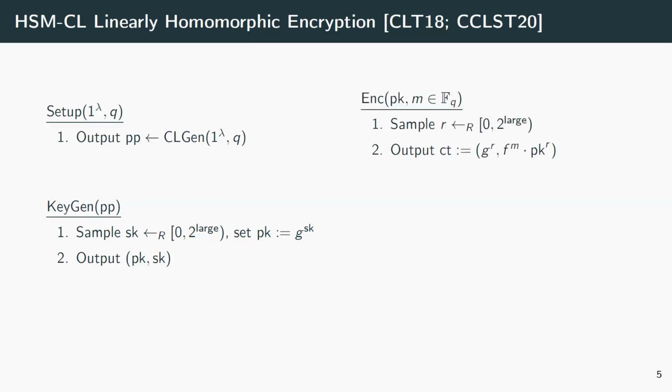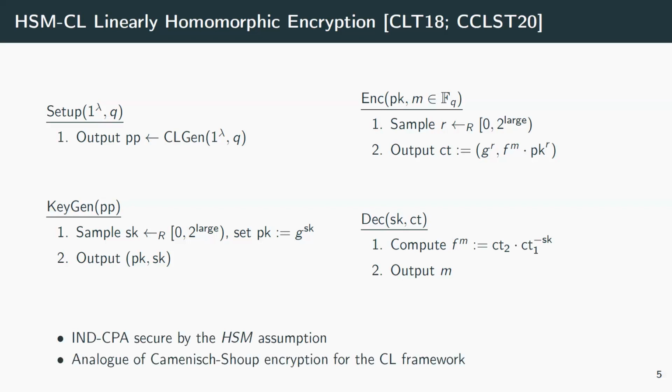Now, encryption looks very similar to El Gamal, where we sample some randomness, have g^r, and then hide the message with the public key to the r. But here we have the message in the exponent of F. So that means, first of all, it's linearly homomorphic. If we multiply ciphertexts, we sum up the messages. And since the DLOG is easy, we are not restricted to small messages, as in the case of lifted El Gamal, but we can decrypt any ciphertext of this form.